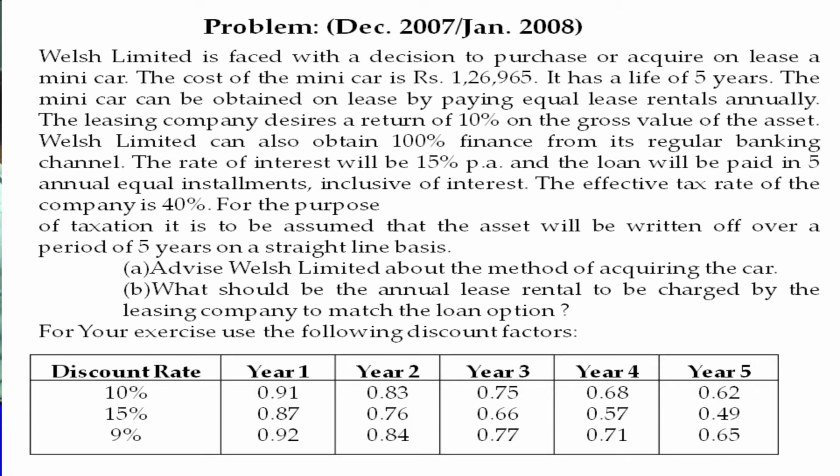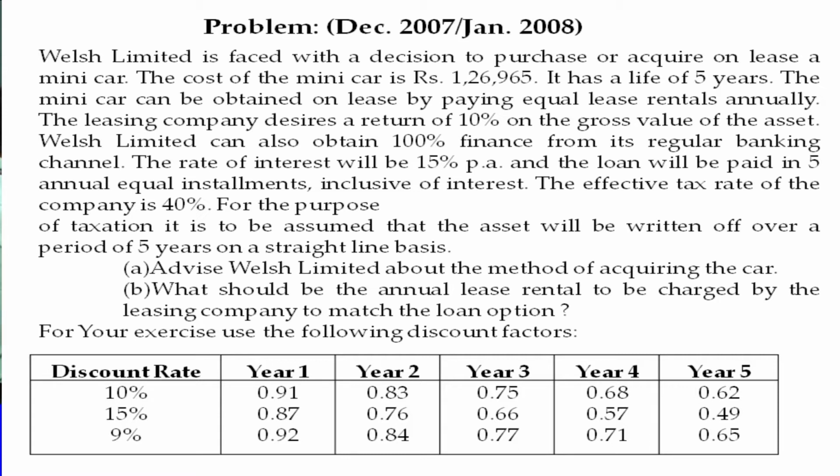It has a life of 5 years, so N is considered as 5 years. And the mini car can be obtained on lease by paying equal lease rentals annually. So we need to calculate the lease rentals.